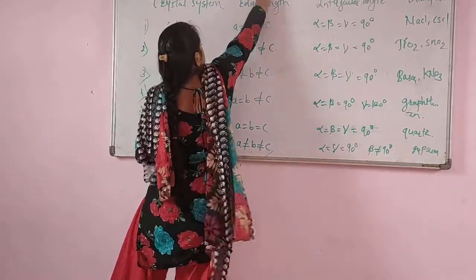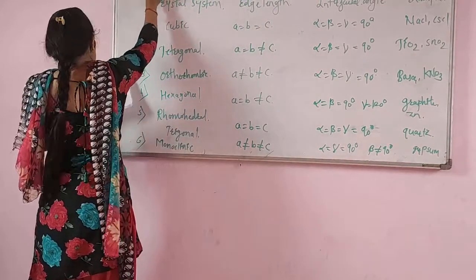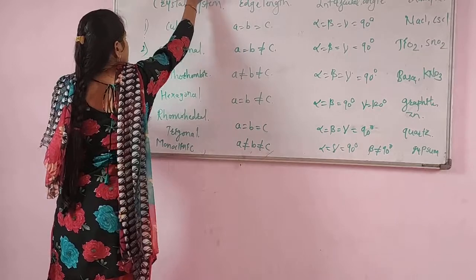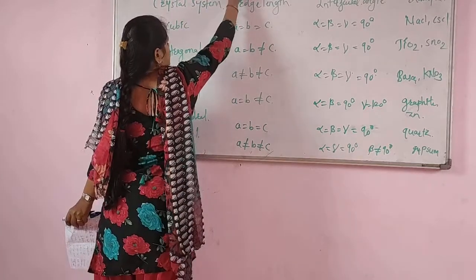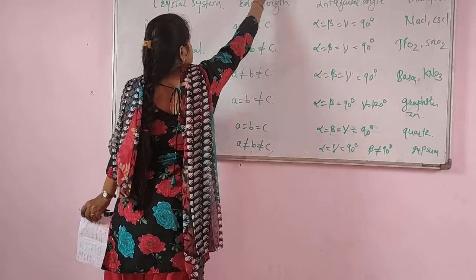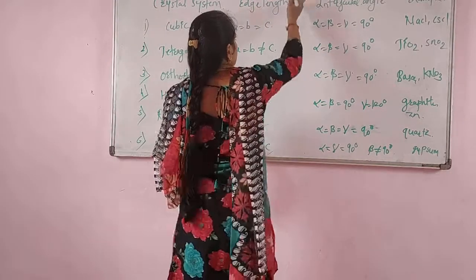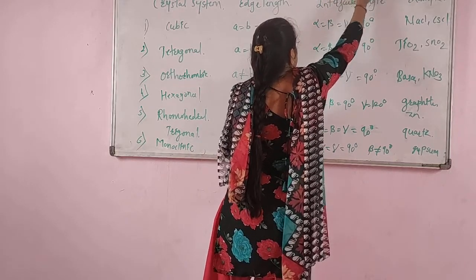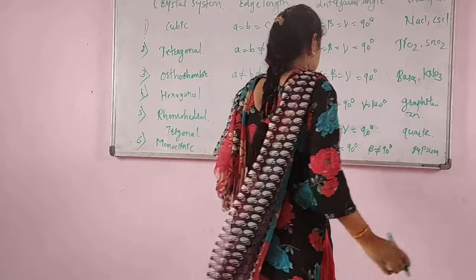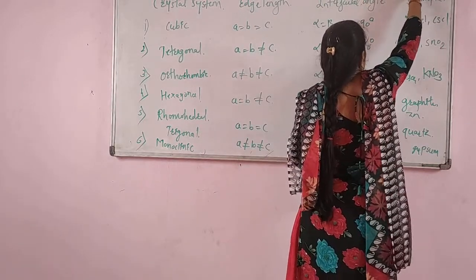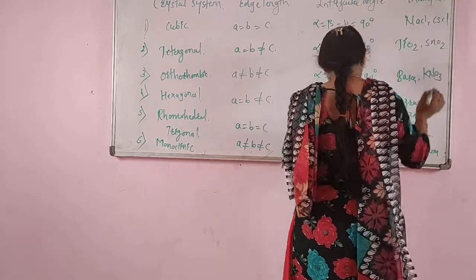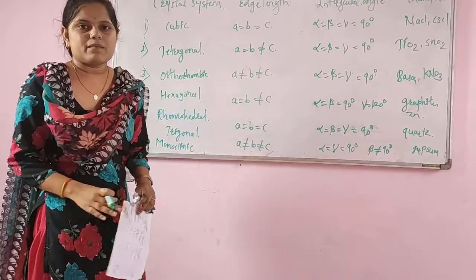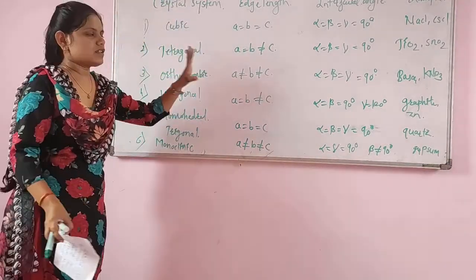I will write here, that is 7, triclinic. Here the edge lengths will be a not equal to b, not equal to c. The angles will be alpha not equal to beta, beta not equal to gamma, not equal to 90 degrees. And the example will be potassium dichromate, that is K2Cr2O7. So, based on these 6 parameters, the crystal lattice will be divided into 7 types.